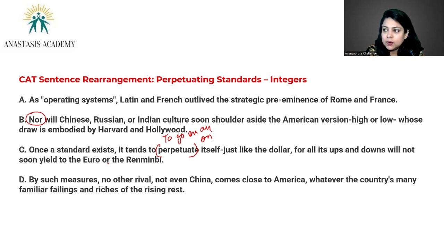Renminbi, I think it's another word for the Chinese currency, yen, could be. By such measure, again, I'm not going to start with by such measure. What measure? So B and D cannot be the opening sentences. Done deal. No other rival, not even China, comes close to America, whatever the country's many familiar feelings and riches of the rising rest.